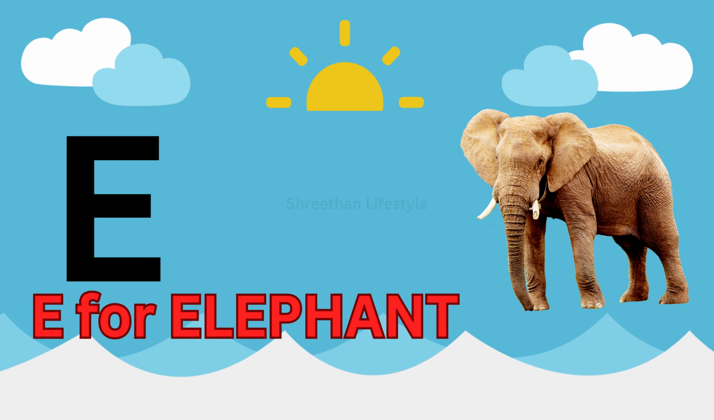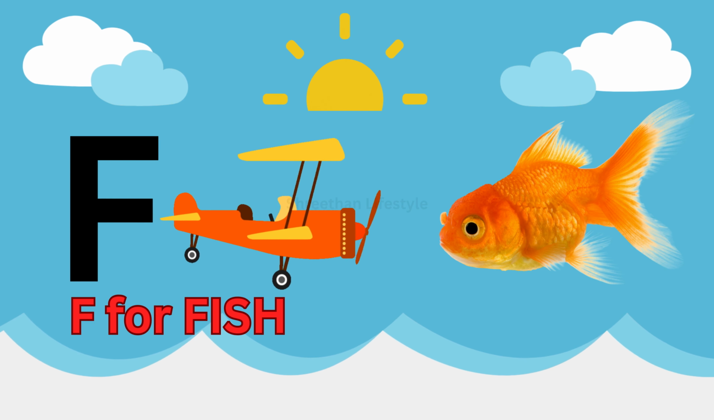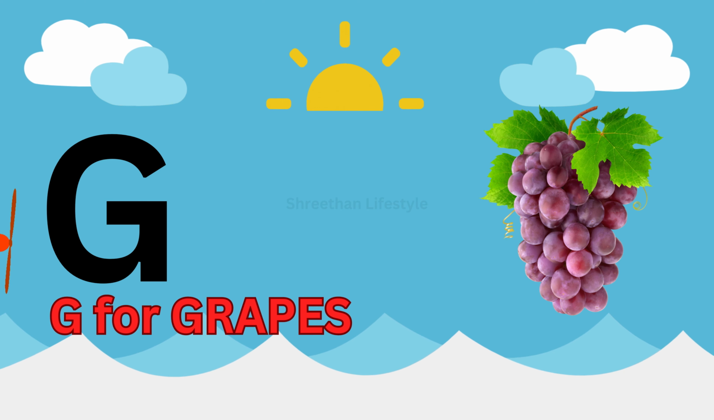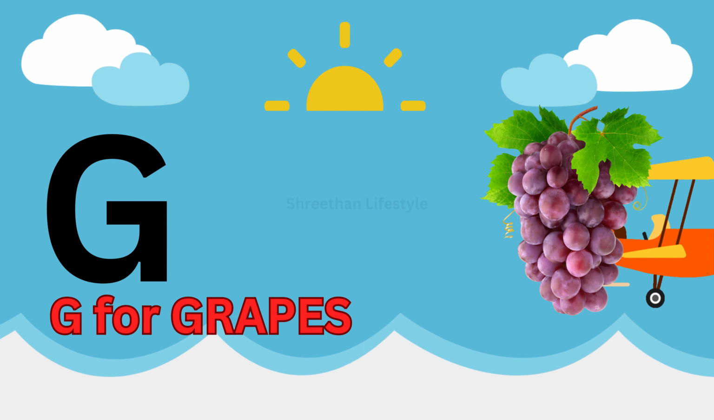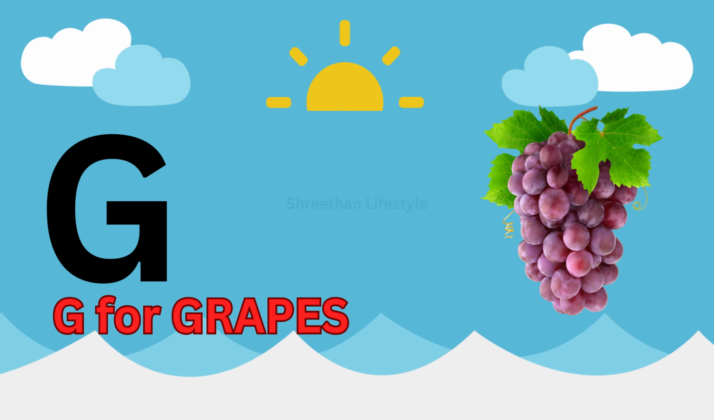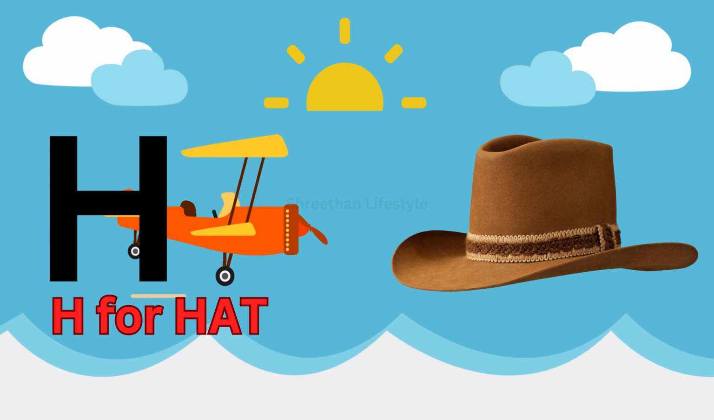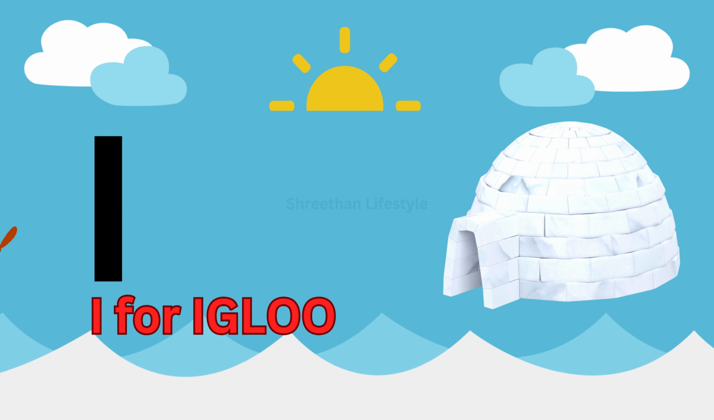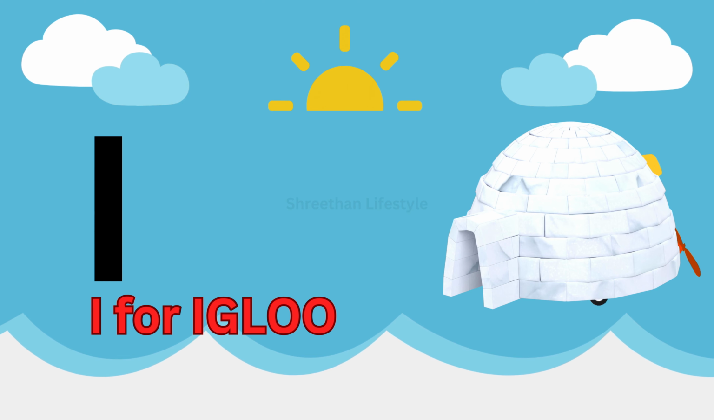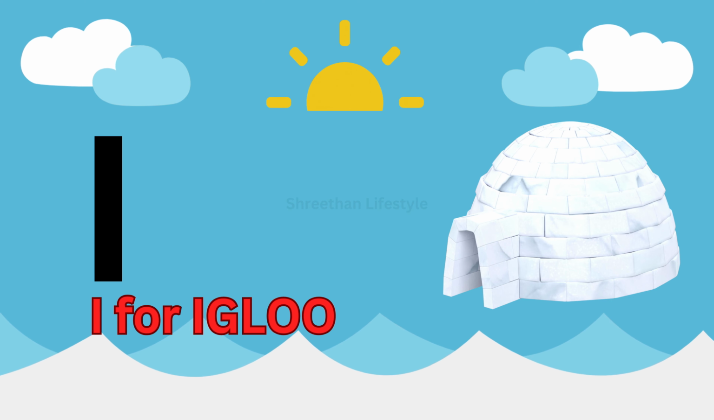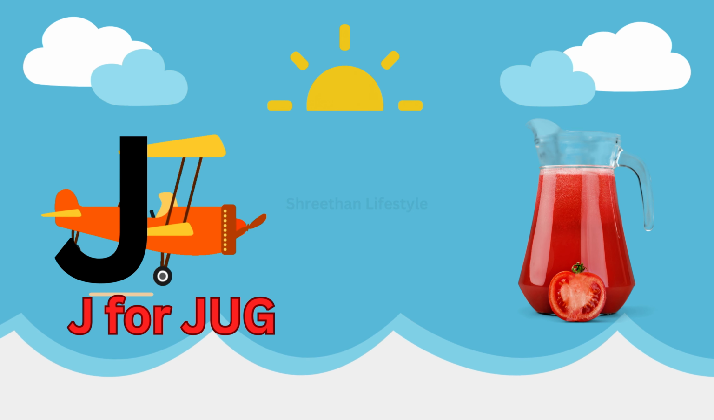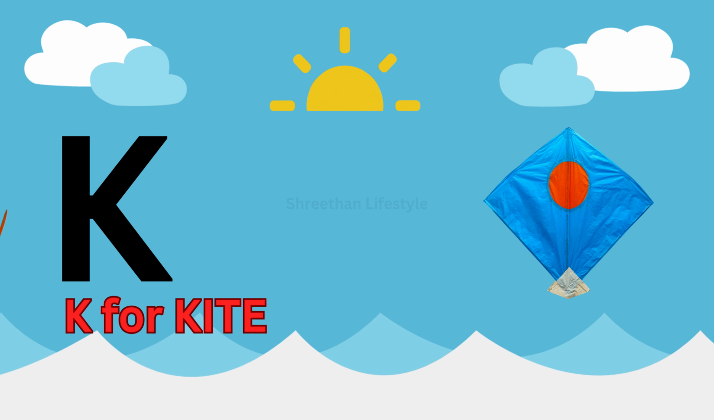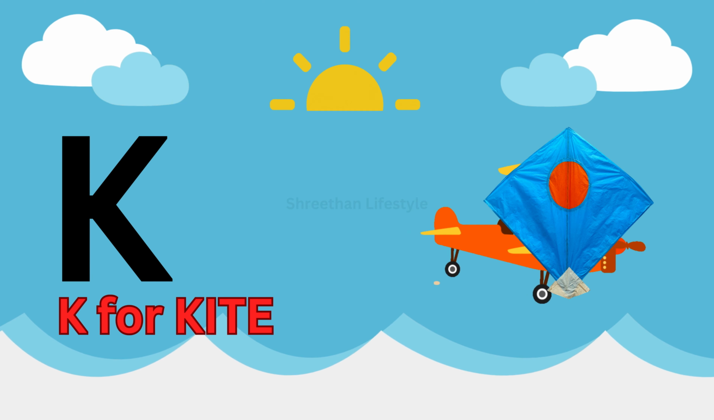Elephant. Letter F. F for fish. Fish. Letter G. G for grapes. Grapes. Letter H. H for hat. Hat. Letter I. I for igloo. Igloo. Letter J. J for jug. Jug. Letter K. K for kite.